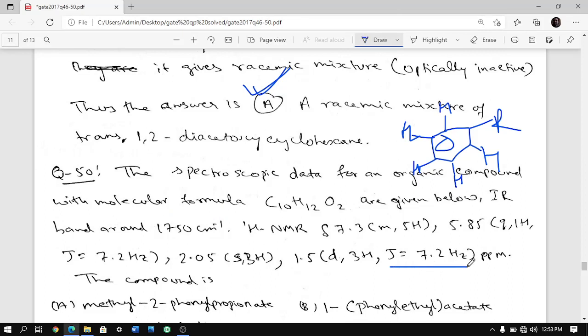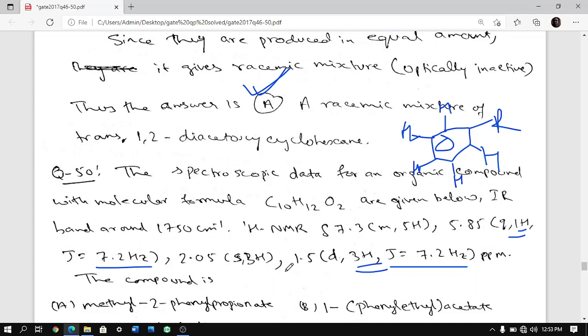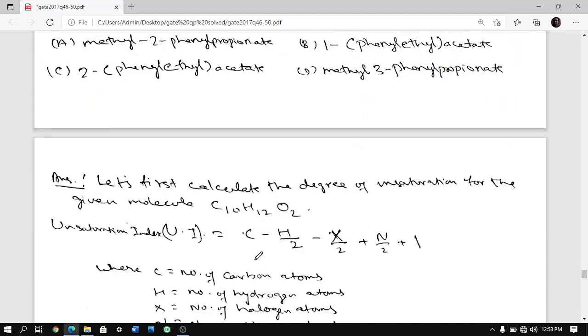If this coupling constant is 7.2 hertz and that coupling constant is 7.2 hertz, that means this proton is splitting these 3 protons and these 3 protons are splitting this proton. And this is 1.5, so definitely this is beside another carbon, not deshielded at all. And there is a 2.05 singlet of 3 protons, so it is not getting split. So let's look into it in detail.